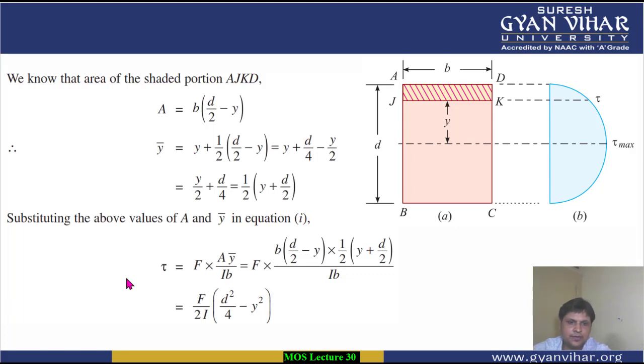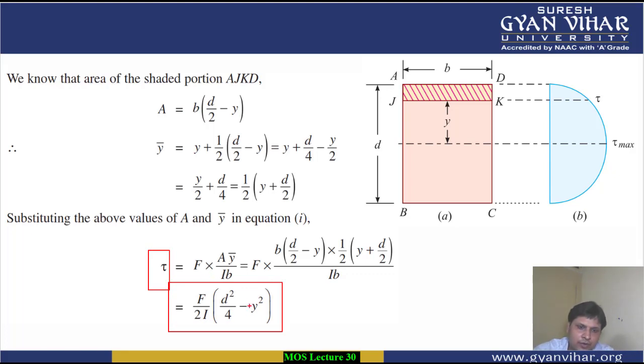You can see here the relation between tau and y. What will happen if we vary y on the shear stress? If you increase the value of y, then the shear stress value will decrease exponentially.